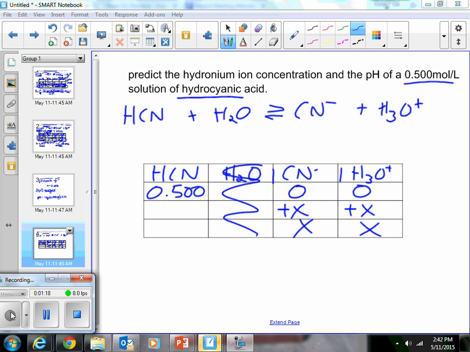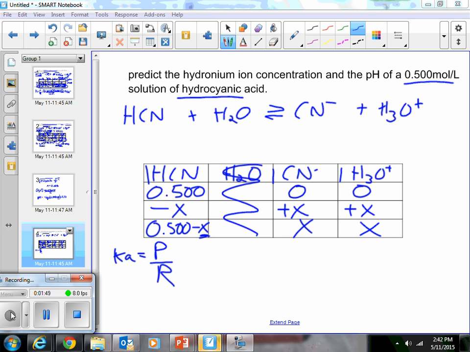The hydrocyanic acid, because it's a 1:1 ratio, will decrease by the same amount as the products are increasing by. So at equilibrium, we'll have 0.500 minus X for hydrogen cyanide. Again, the way that it is now, if I were to set this up in my Ka expression, Ka equals products over reactants, I'm going to end up having to use the quadratic formula to solve for X. But luckily, with the rule of 1,000s, we may be able to get rid of this X here.